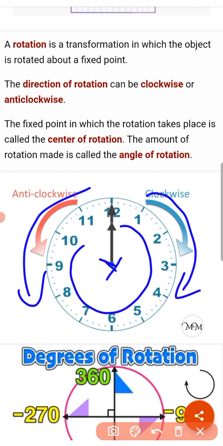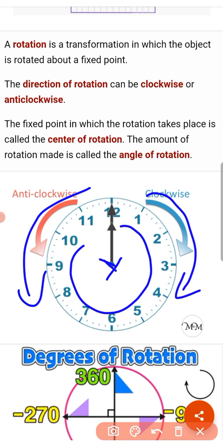The amount of rotation made is called the angle of rotation. That is, rotation means a turn. The turns that are most often used are quarter turn, that is 90 degree, half turn 180 degree, or 3/4 turn 270 degree. And a complete turn is equal to 360 degree.